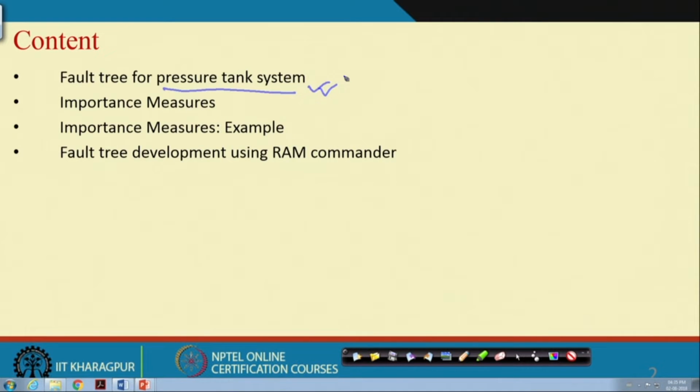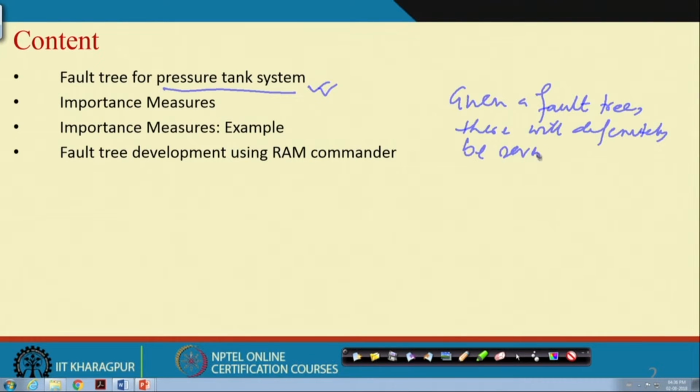So, by importance measures we want to say that given a fault tree, there will definitely be several basic events.